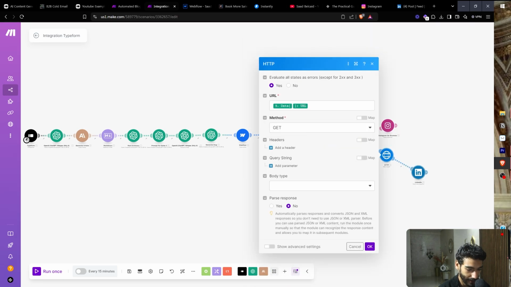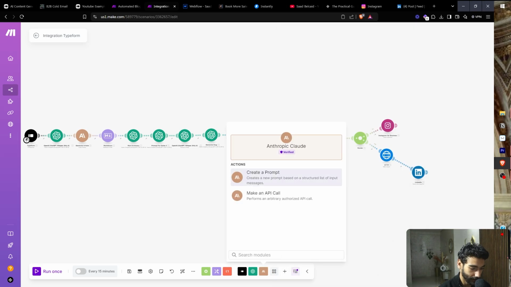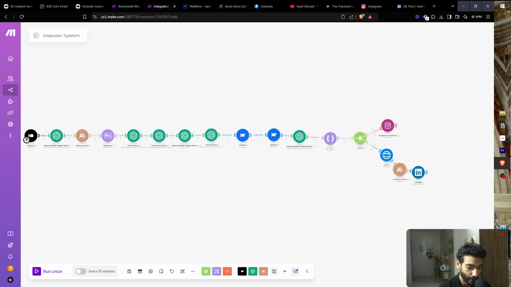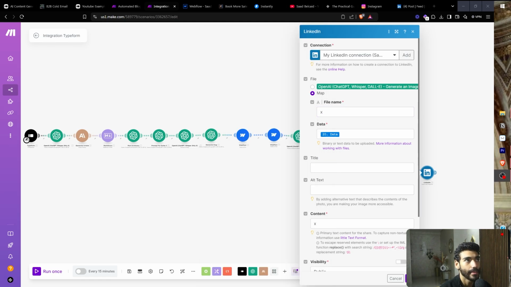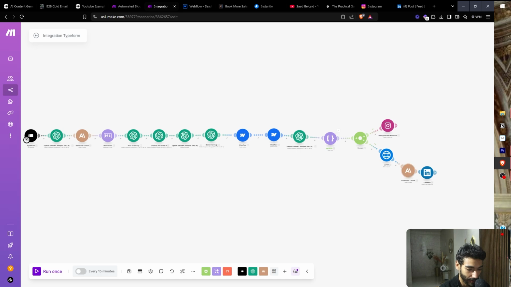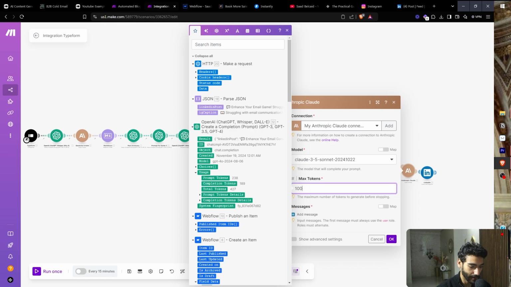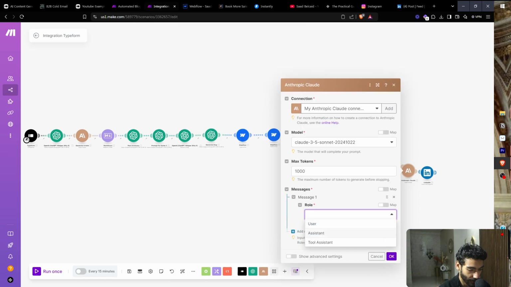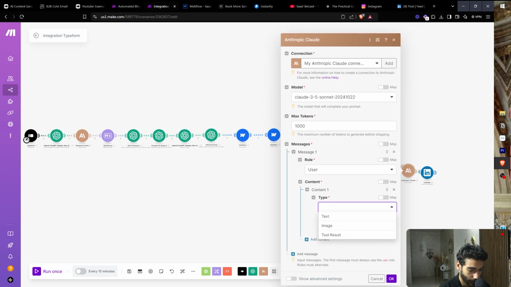And then now that we have this, we need to add another, let's add Claude. To avoid duplicates, now that we're gonna make a request to this website, we need to have a file name that has the exact same name as the image every single time. Otherwise, we're gonna have duplicates of the image, if that makes sense. So let's go back and look for Sonnet, and then let's just do 1,000. We won't need that much. For user, click user. And then for content, look for text.